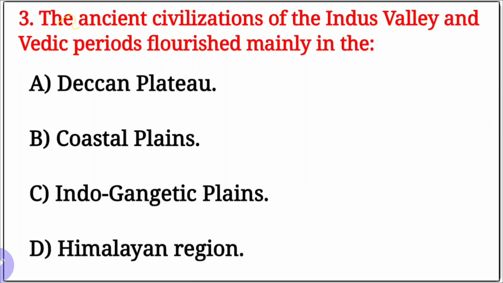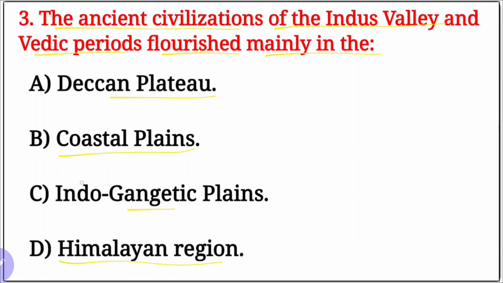Next, question number 3. The ancient civilizations of the Indus Valley and Vedic periods flourished mainly in the, options are here. A, Deccan Plateau, C, coastal plains, and D, Indo-Gangetic plains and Himalayan region.